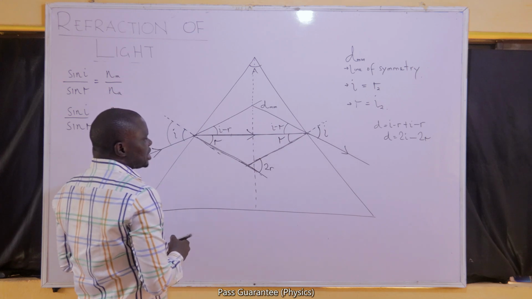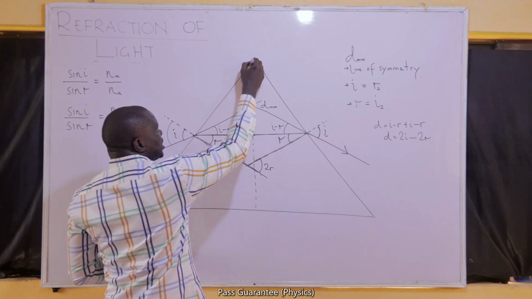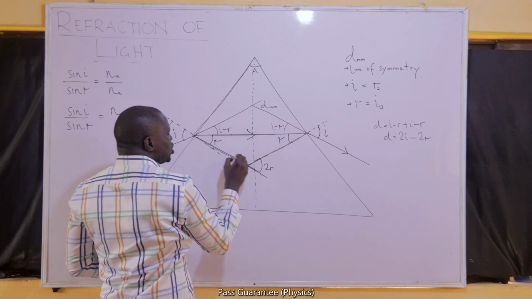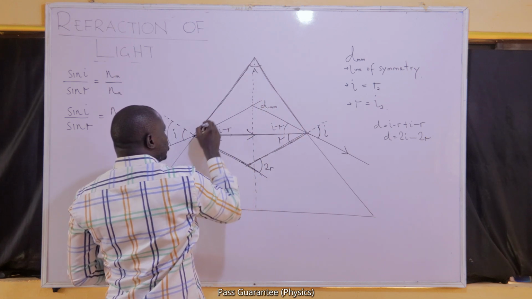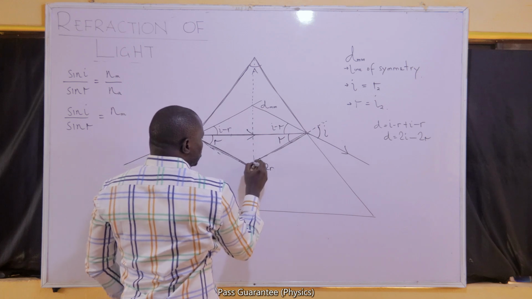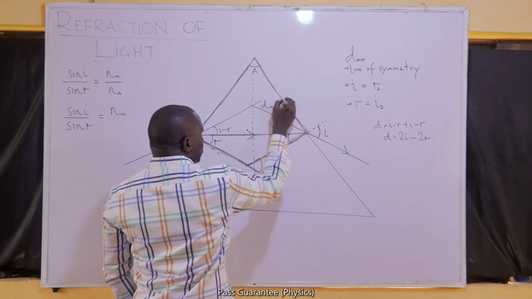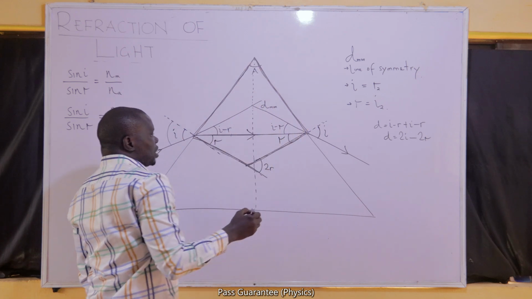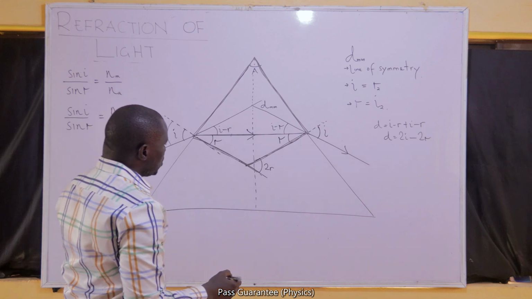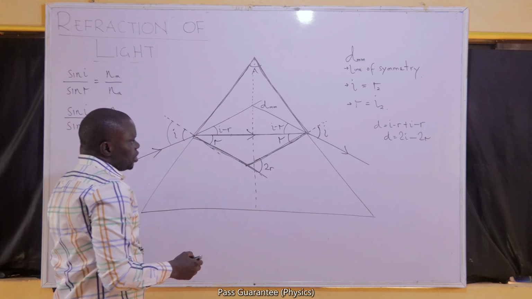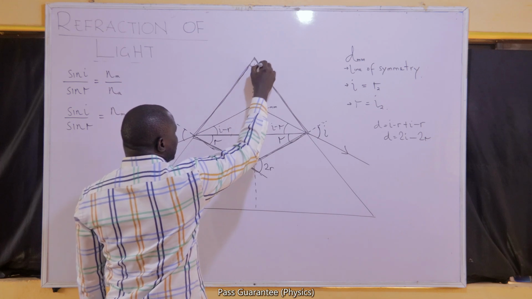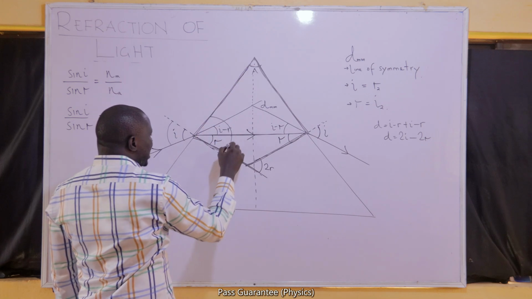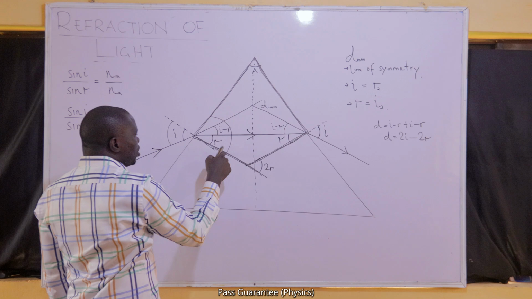Now I want us to look at a quadrilateral. This quadrilateral, this four-sided shape, 1, 2, 3, 4. I want us to look at it. If that is the case, we can now add the angles inside the quadrilateral together. This is A. The whole of this is 90 because it's the angle between the face and the normal.